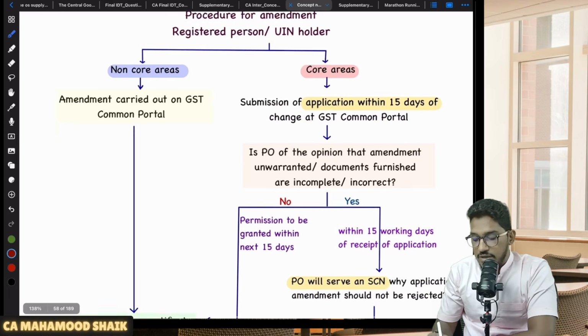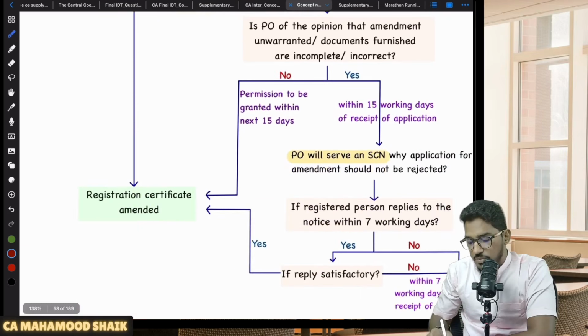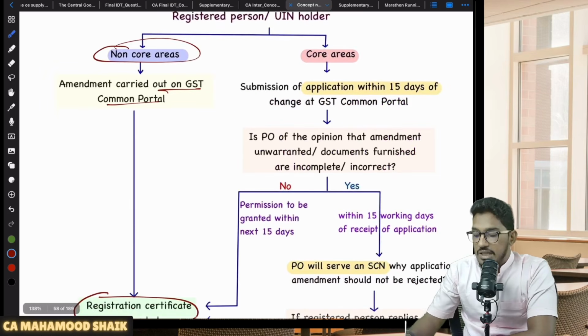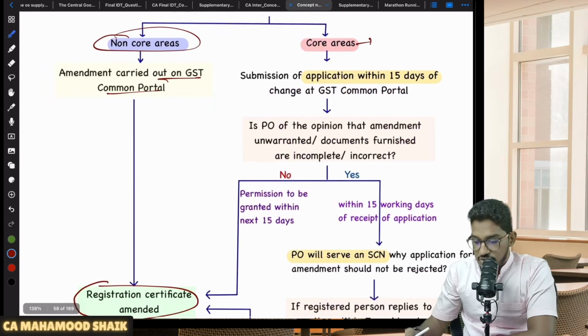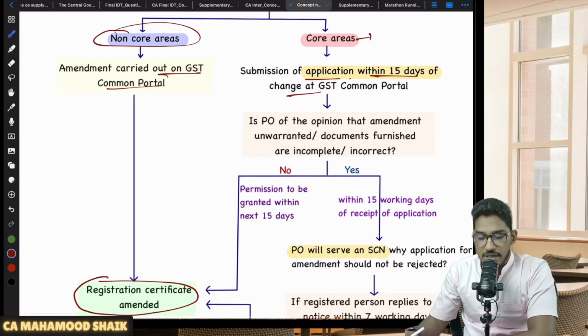Very simple. As I've told, if it is a non-core area, you just have to go to the GST portal and submit an application for amendment of non-core fields. Automatically, the registration certificate will get amended. No approval is required. On the other hand, if it is a core area, there is one procedure. You have to submit an application within 15 days of changes. Whatever changes have happened in the core fields, within 15 days you have to submit an application.